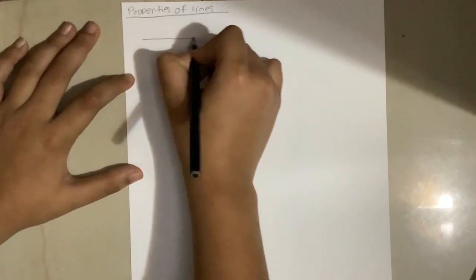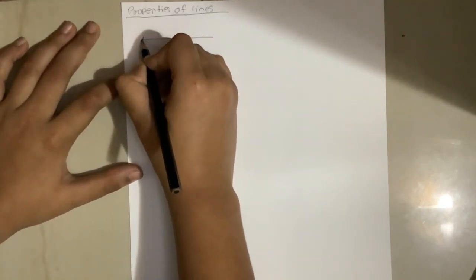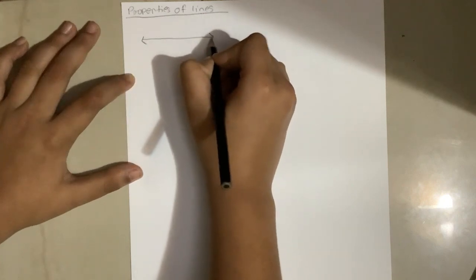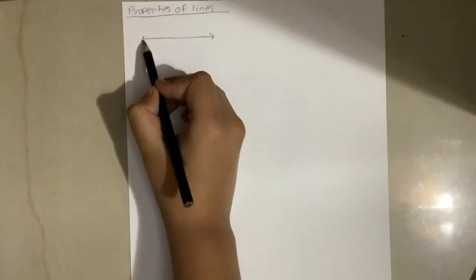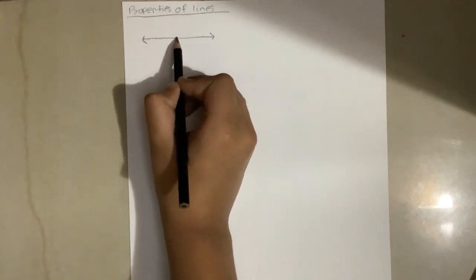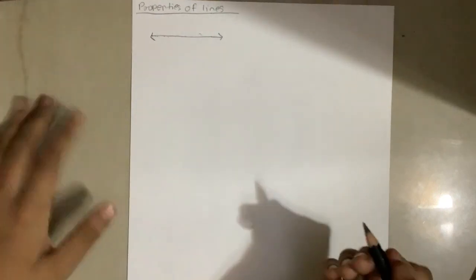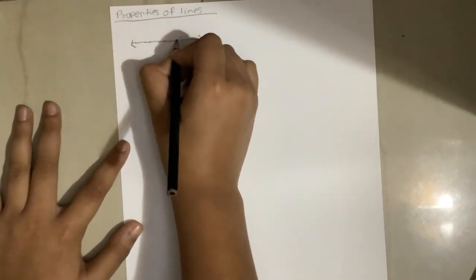Now, suppose this is a line and there are infinite points on this line. I've told you this earlier, I'm recapping it again. This is made up of an infinite number of points.